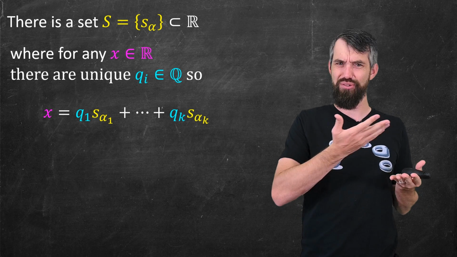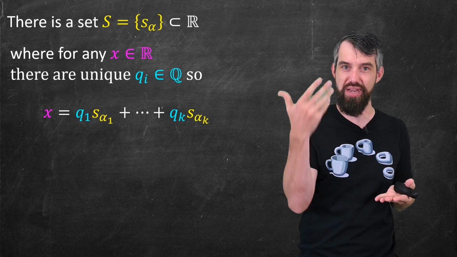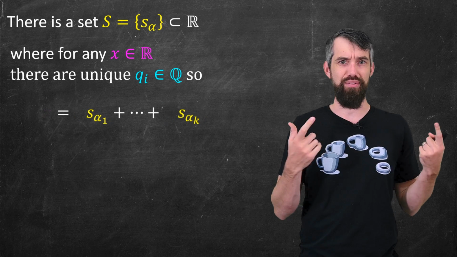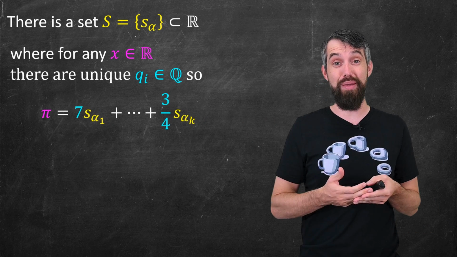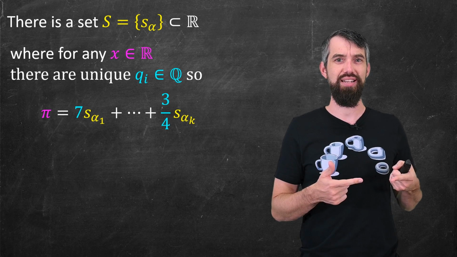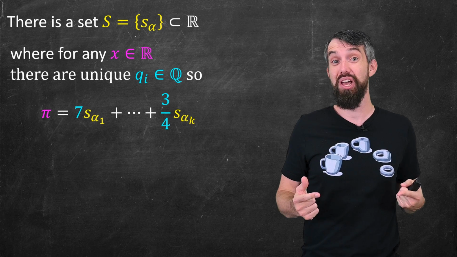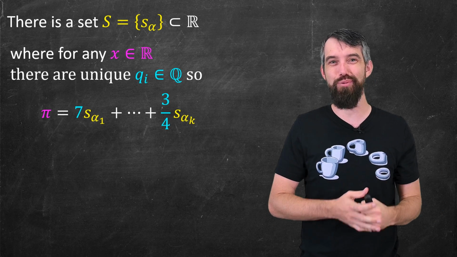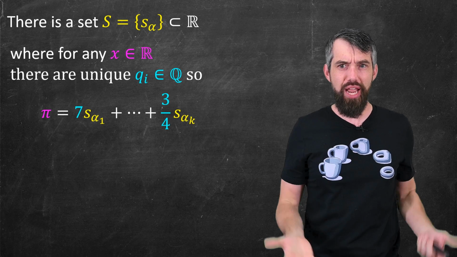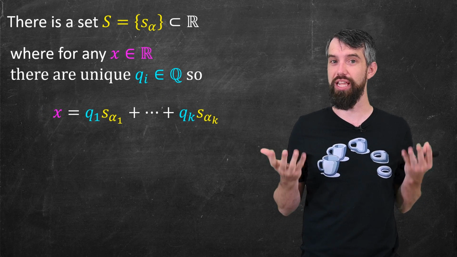That is, like a rational number times one of the things in the set plus another rational number times another thing in the set, for some finite number of elements in the set. So for example, if you take pi, maybe this is written as 7 times one of the things in the set and 3/4 times something else in the set. Who knows what it's going to be because I don't know what the set is. Maybe even pi is in the set, in which case pi would be written as 1 times pi, 1 being a rational number. But generically, the point is I can take any value of x and write it as a linear combination in this way.